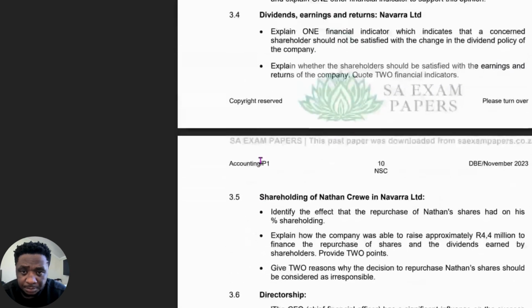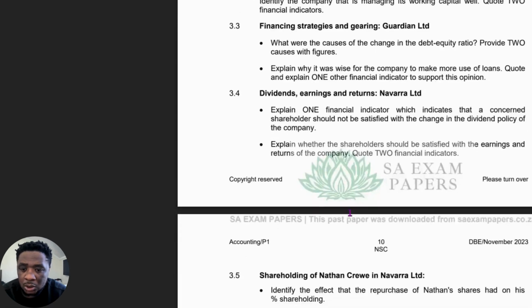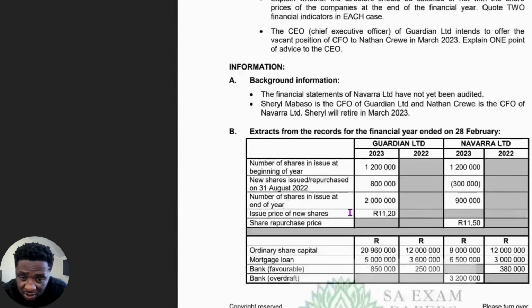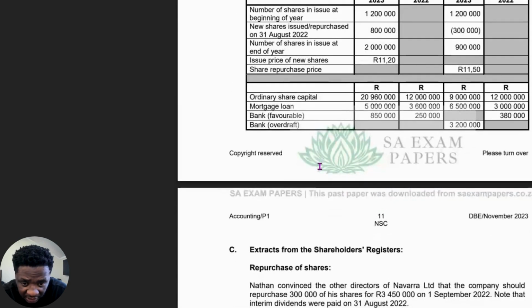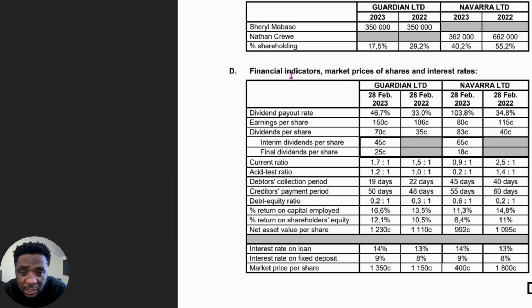because, as I said here, we have Guardian Limited, and then we also got Navara Limited. So let's look at the financial indicators. So here we got number of shares, and that doesn't give much, but let's go to D. So yeah, financial indicators, market prices of shares and interest rates. So let's look for some of the working capital ratios as well as the liquidity ratios. So this is basically what you got here. Current ratio, acid test ratio, debtors collection period, creditors collection period. The other ratio that I would look for would be the period for which stock is on hand or the stock turnover rate.